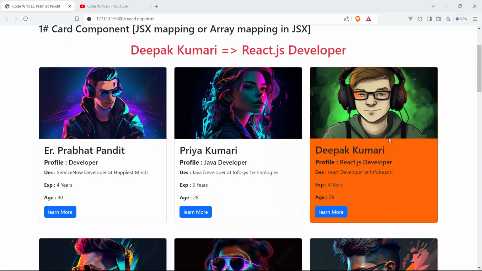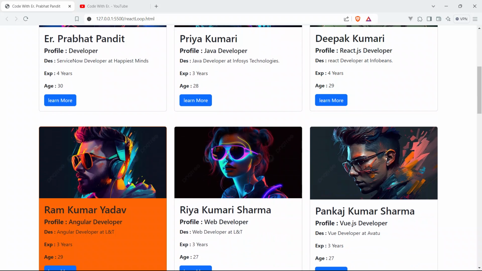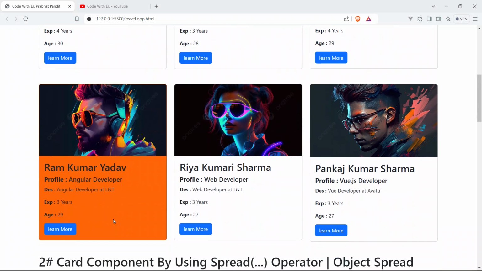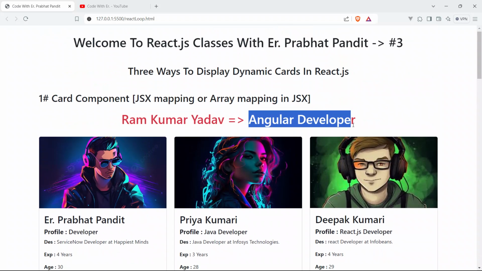Now click on the third profile. See, now this profile is selected, this profile is active. The name of the profile is Deepak Kumar, and he is a React.js developer. You can see React.js developer and name is Deepak Kumar. Now click on the fourth profile card, Ram Kumar Yadav. Currently it is selected, and the profile is Angular developer. The description is Angular developer at LNT, experience is 3 years, age is 20, and you can see the very text here: Ram Kumar Yadav, and the profile also Angular developer.